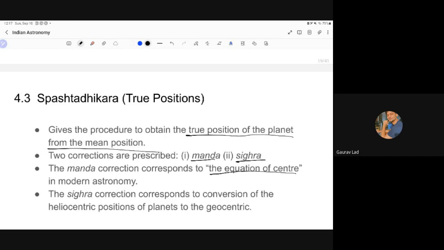Shigra is to convert heliocentric positions of the planets to geocentric. This itself implies that they were considering heliocentricity and needed to convert that into geocentric. So you have to apply the second correction. When you apply these two corrections, you can convert from mean position to true position. Right? So that is chapter 2.